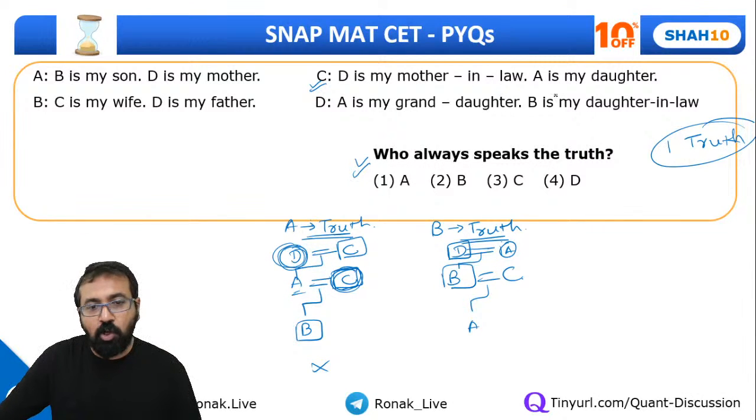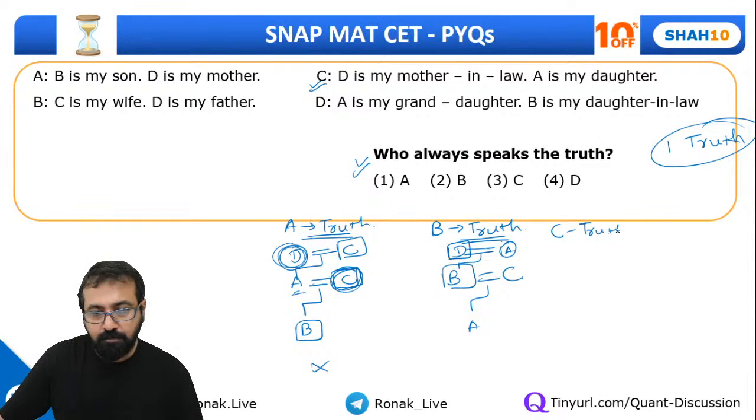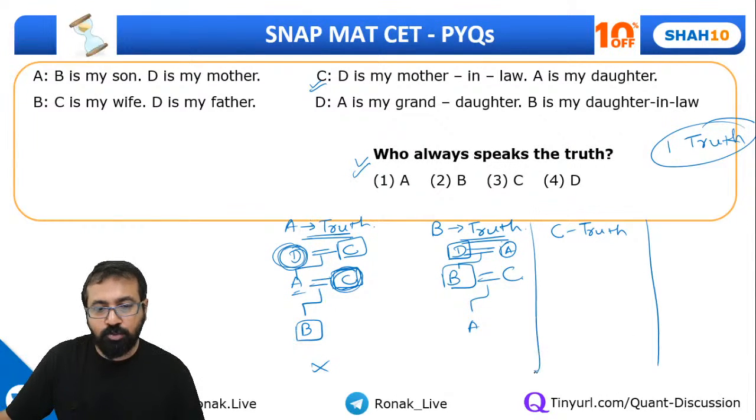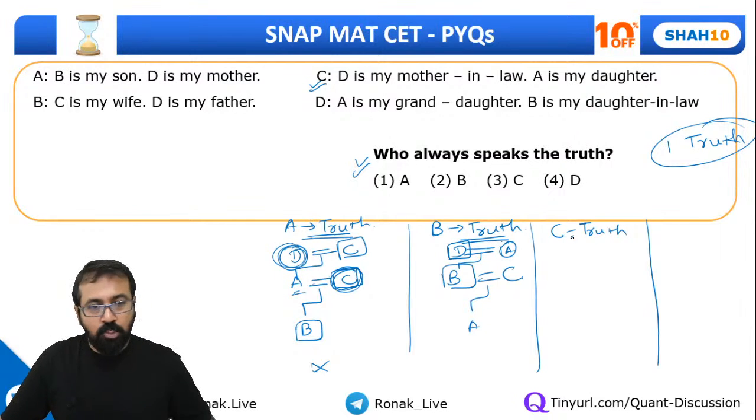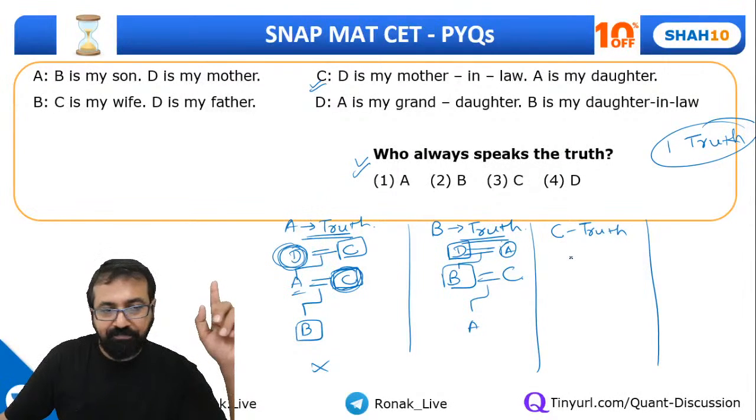D is my mother-in-law. A is my daughter. C says, if C speaks truth, and then the last one we'll take D speaks truth. C says D is my mother-in-law. Sorry.